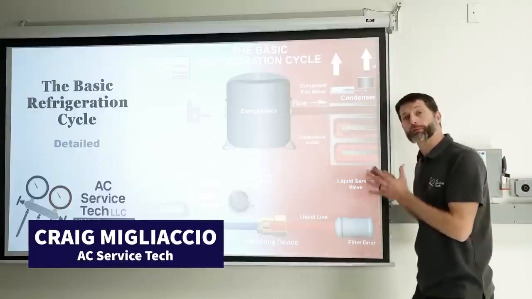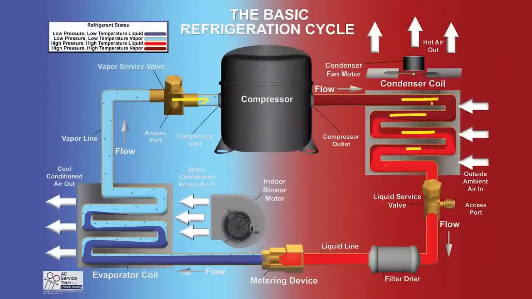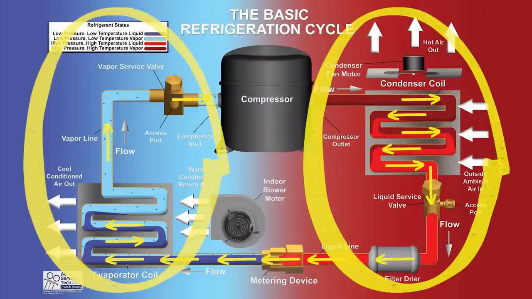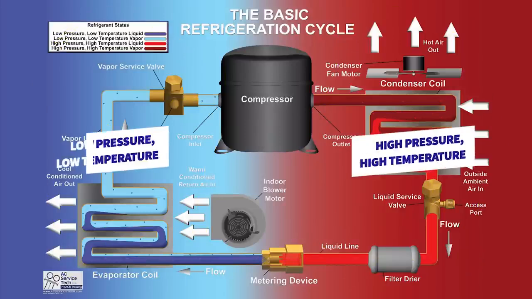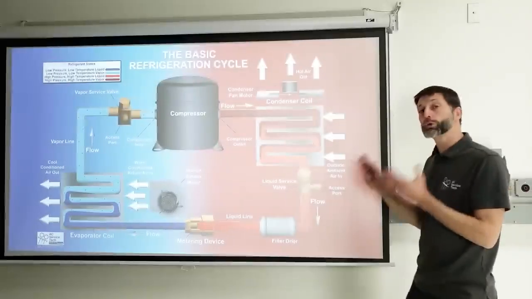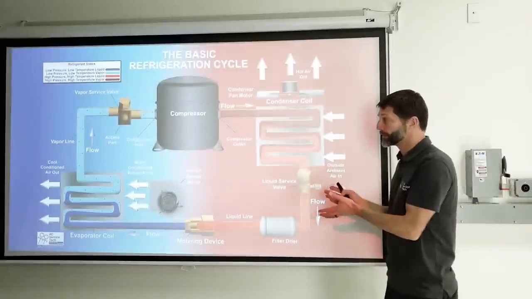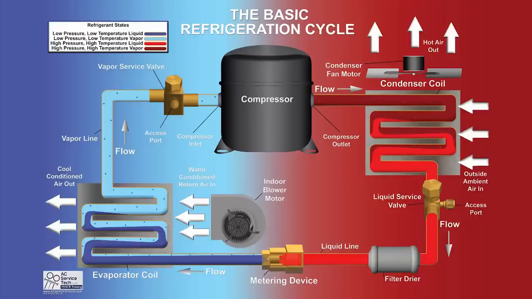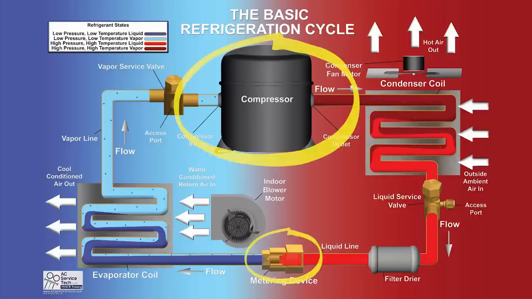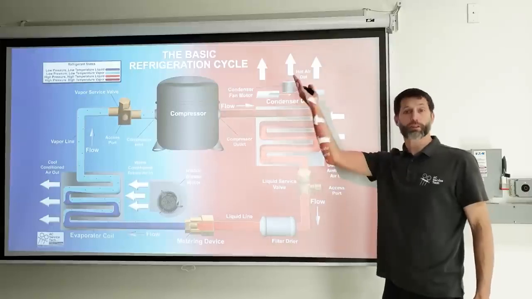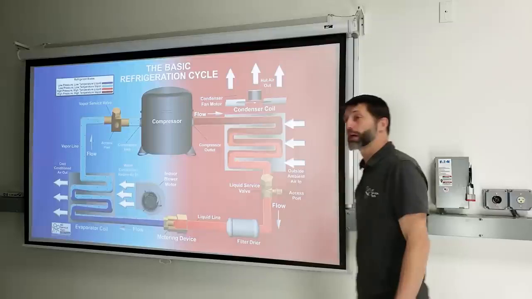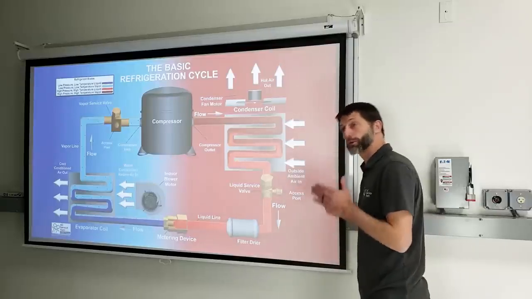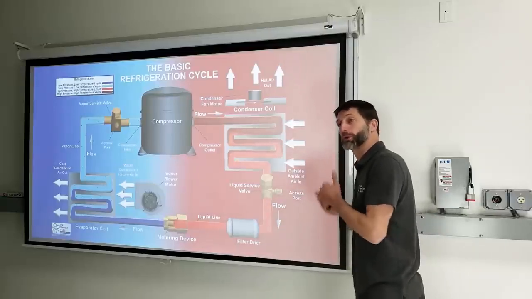Here we have our basic refrigeration cycle PowerPoint for new students to understand. We have this side in red and that side in blue because this is the high pressure, high temperature side, and the other side is a low pressure, low temperature side. You have two components in any system that separate the high and low pressure sides, and that's the compressor and the metering device. The compressor's job is to increase the pressure of the refrigerant in order to increase the temperature. The metering device's job is to lower the refrigerant's pressure in order to lower the temperature of the refrigerant.